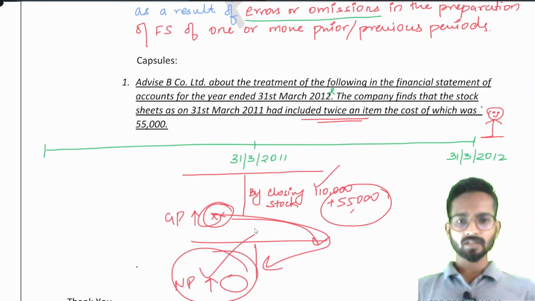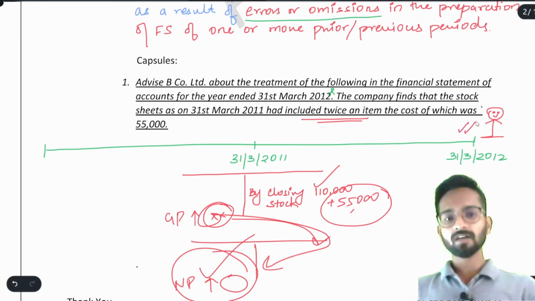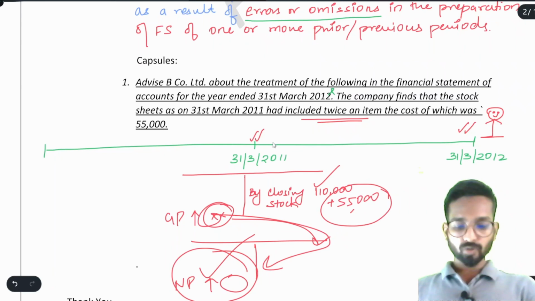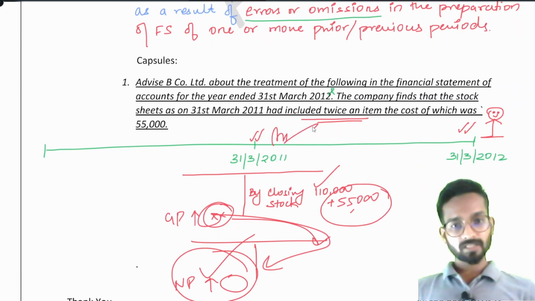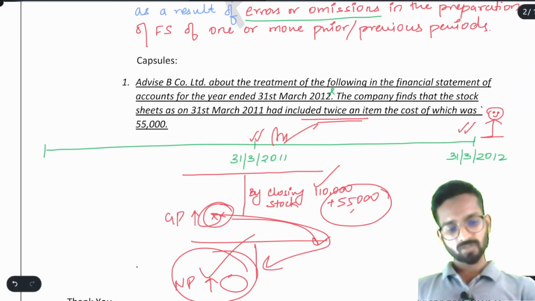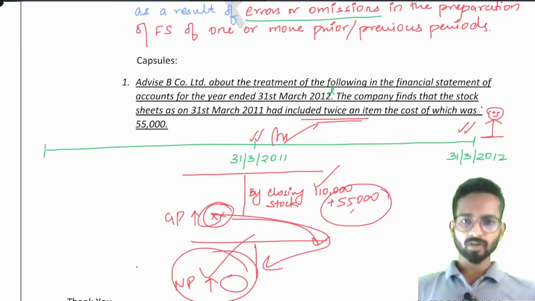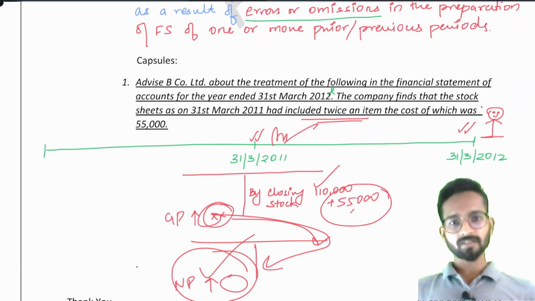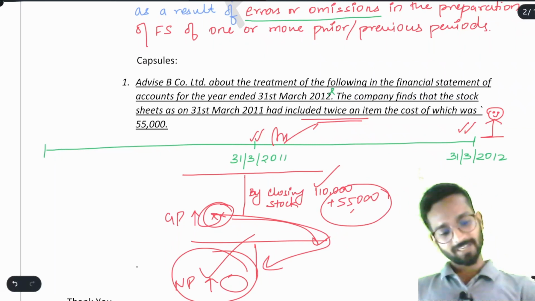As soon as I say this, a student tells, sir, but how can we rectify that in the current year? We are standing here now, and this document is already filed. This document is already signed by the directors. It has already been seen by the shareholders. Now what can we do? A student tells, sir, we can simply take the printout of 2011 and change the figures. You cannot do that, please. See now, what we can do here.